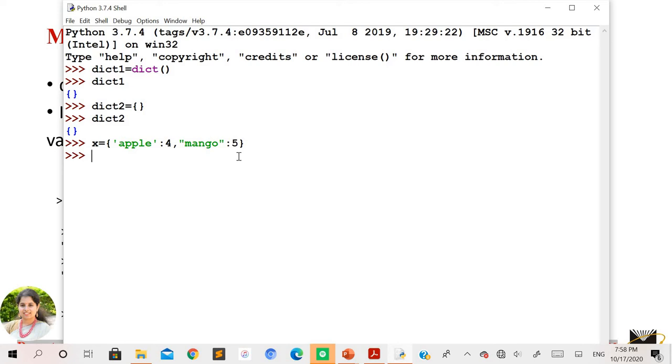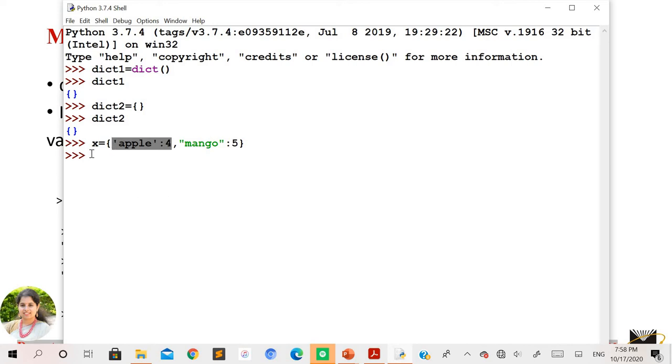Why I'm stressing the curly braces is that the dictionary data structure is identified with curly braces, and the elements in the dictionary are always in the form of key value pairs. The first part is the key and the second part is the value, and both are separated with a colon. That means these together are considered one element of the dictionary, right?